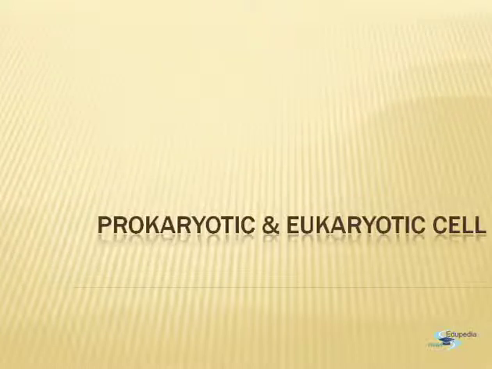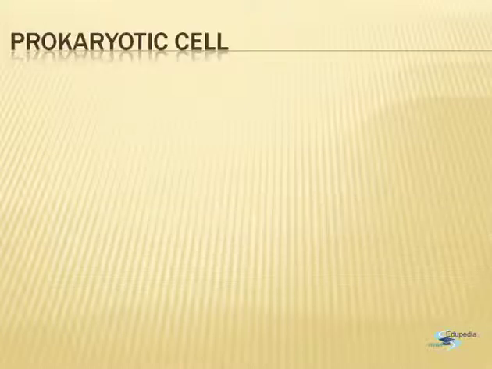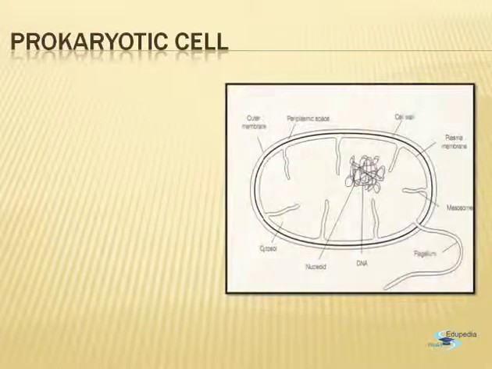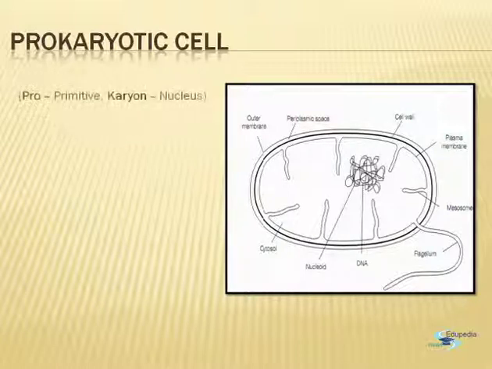Now, let us take a brief overview of what is a prokaryotic and a eukaryotic cell. A prokaryotic cell. This is the structure of a typical prokaryotic cell. The word prokaryotic is made up of two words. Pro, which means primitive, karyon, which means nucleus.